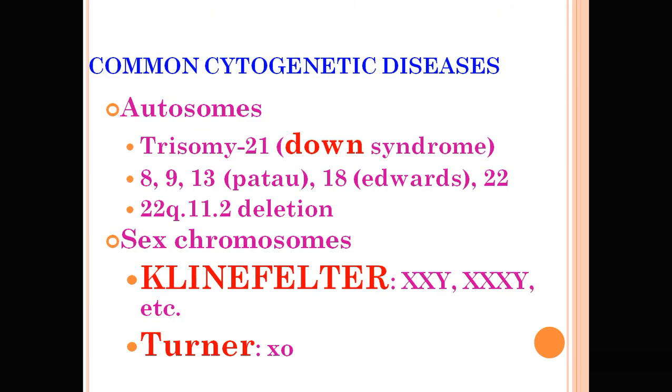The common cytogenetic disorders are trisomy 21, which is called Down syndrome, which is more common, and the other is Klinefelter syndrome and Turner syndrome. In Klinefelter syndrome, there is XXY, so this will be an extra sex chromosome. In Turner syndrome, there is a monosomy of sex chromosome, while in Down syndrome, there is a trisomy of 21 chromosome. Other rare disorders of cytogenetic origin are Patau syndrome and Edwards syndrome. These are autosomal trisomies of the 13, 18 and 22 chromosome.